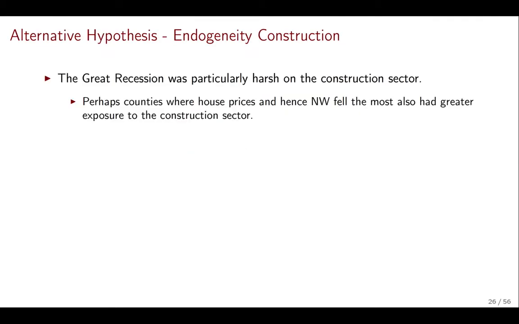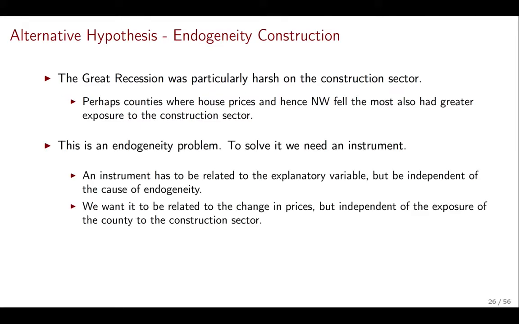The next problem is a bit harder because the Great Recession was particularly harsh for the construction sector. And what happens to the construction sector is definitely going to affect housing prices. So perhaps counties where house prices and hence net worth fell the most also had greater exposure to the construction sector. And the reason that employment is going down is not because of the change in net worth, it's because of the changes in the construction sector. So that's very worrisome for how we want to interpret the results. Again, we want to go from correlation to causation. This is what we call an endogeneity problem.